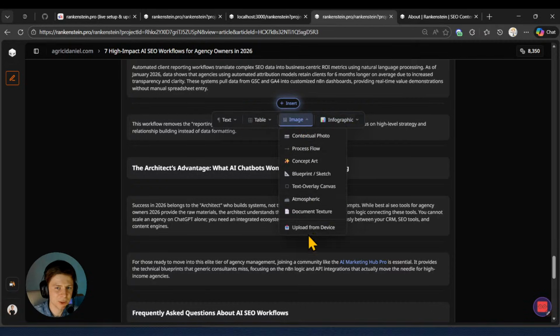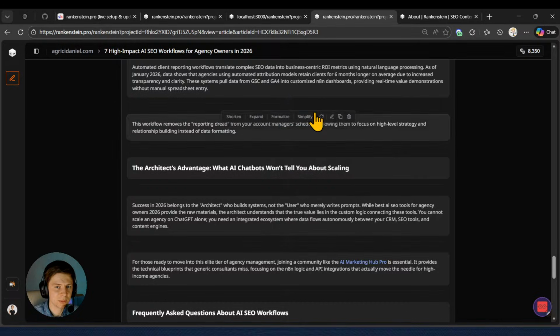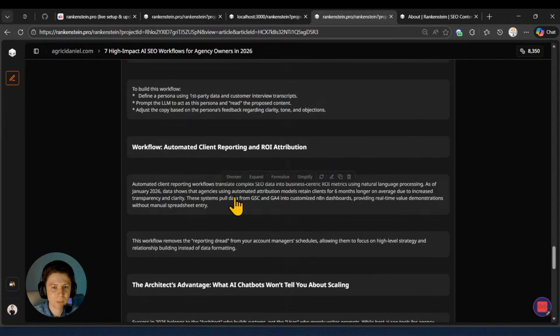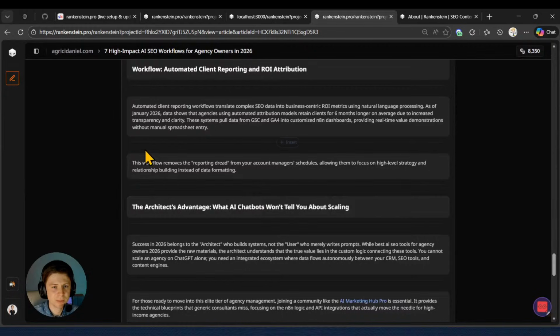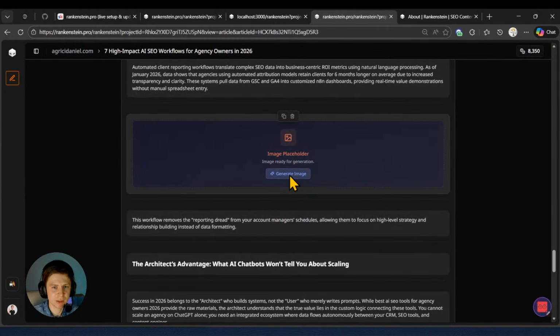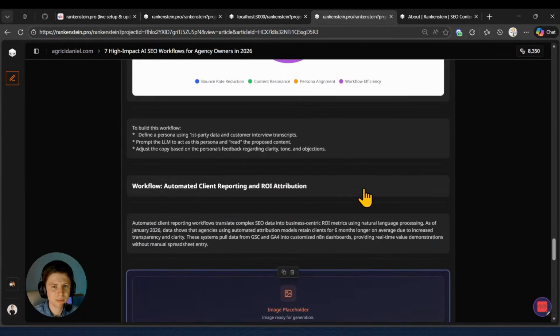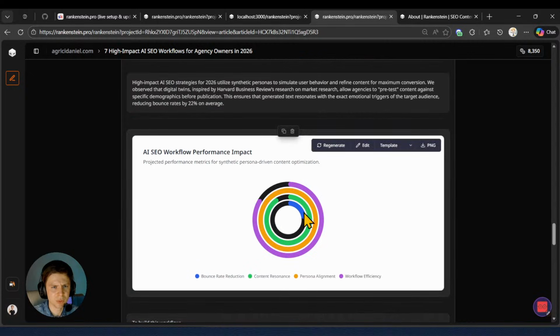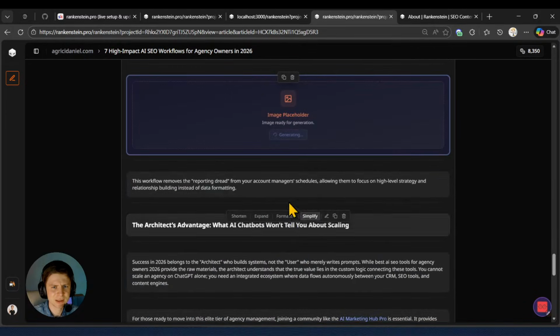Also, we can start images. I'll choose maybe here, let's say, blueprint sketch. Process flow will work right here. It will take a little bit of time. It will generate right now a flow. Let's wait for a bit. And it will generate soon an image placeholder. Boom, it's right here. It was removed. Okay, again it appeared. Pressing on generate. Beautiful chart. Just completely beautiful. Look at this. Fantastic. Generating.